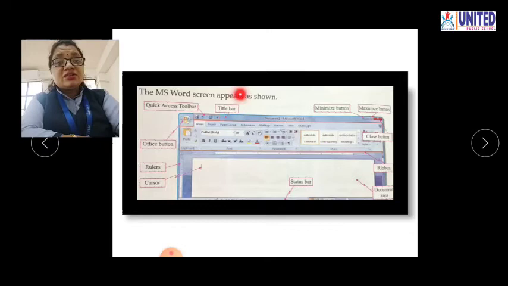The first one is the title bar. This blue colored horizontal bar we call the title bar. As you know, a title is given. That means whatever the title of your document is shown in this title bar, and if a name is not given, then by default it shows Document 1. If you have not given any name, then it shows Document 1, Document 2. In this way the title bar shows the name. So this is the title bar.